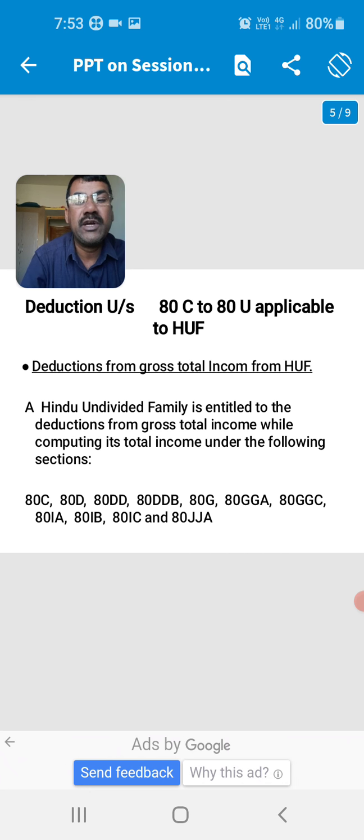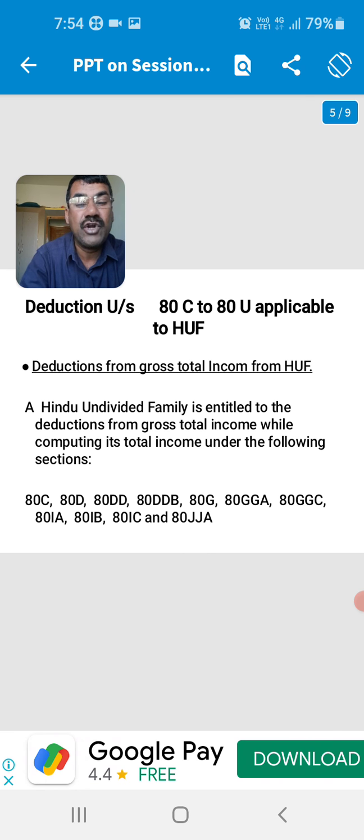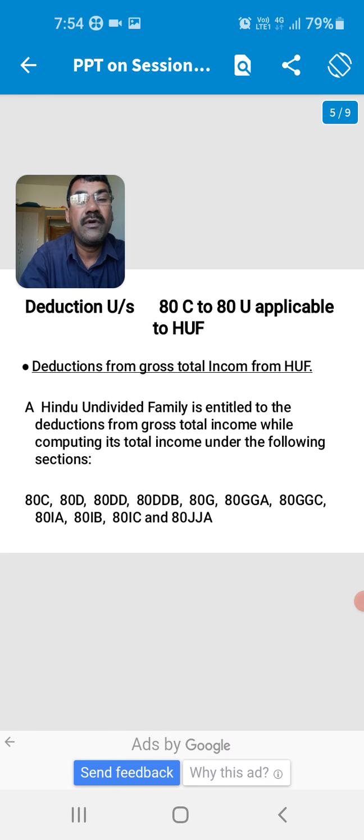Some important deductions applicable under this section: under section 80C, under section 80D, next under section 80DD, under section 80DDB, next under section 80G, next under section 80GGA, under section 80GGC, under section 80IA, next under section 80IB, next under section 80IC, and under section 80JJA. These deductions are applicable to the HUF.